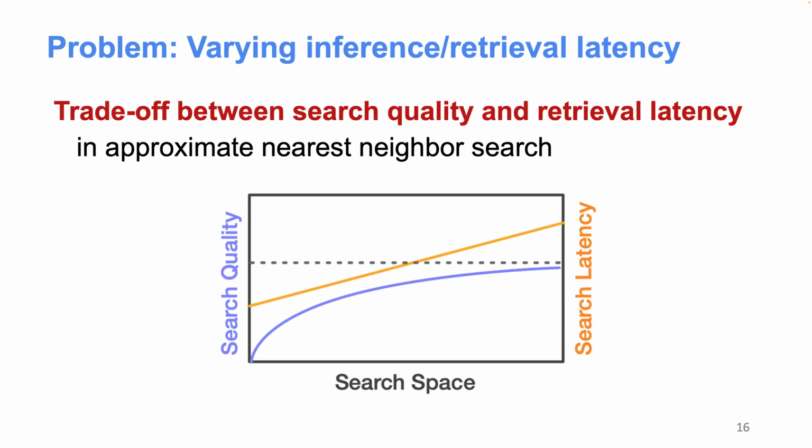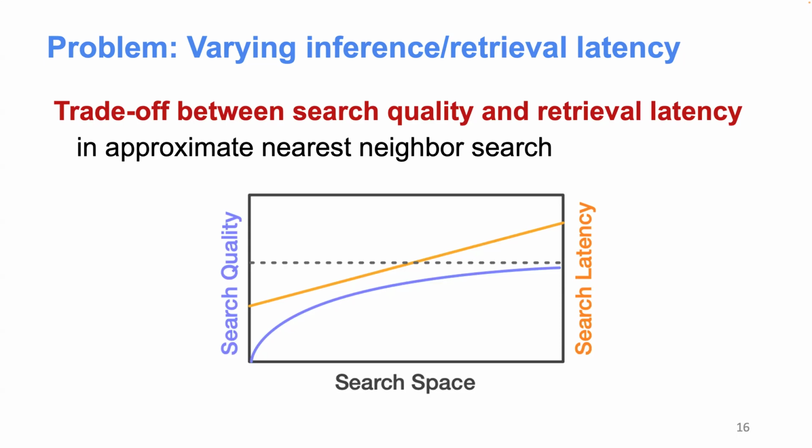Essentially, it means in this approximate nearest neighbor search process, how many database vectors are we going to scan before we return the query result? So as we increase the search space, you can see this orange line, which is the latency line, always increases linearly with the search space. And with respect to that, the search quality, which is the purple line here, often measured by recall, precision, etc., will also grow gradually before it eventually saturates at some point.